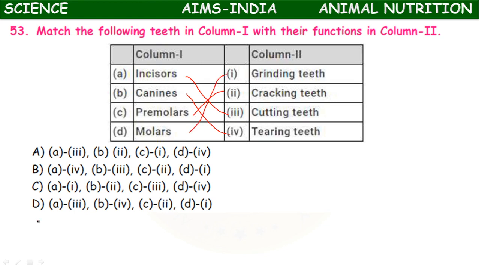So here the right option is D. Based on their function, the teeth are also named: incisors are called cutting teeth, canines are called tearing teeth, premolars are called cracking teeth, molars are called grinding teeth.